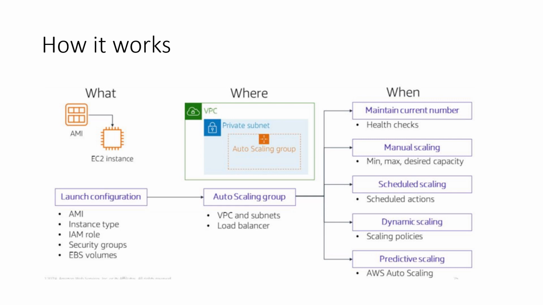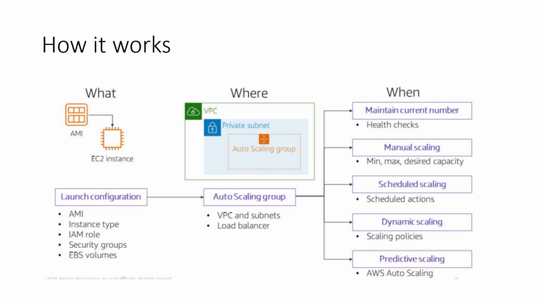Like from 2 to 5: minimum can be 2, maximum could be 5, and desired is suppose 3. That could be the manual scaling. That again depends on how much traffic is coming to your elastic load balancer. If there is more traffic, the number of EC2 instances will increase, but it will not cross the maximum capacity.